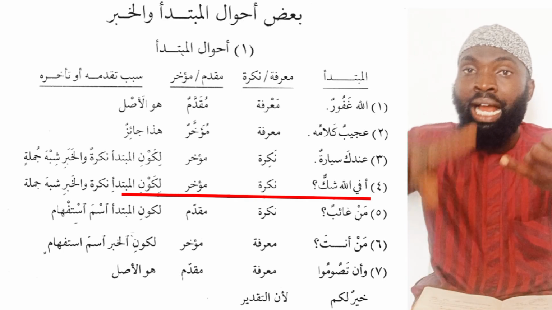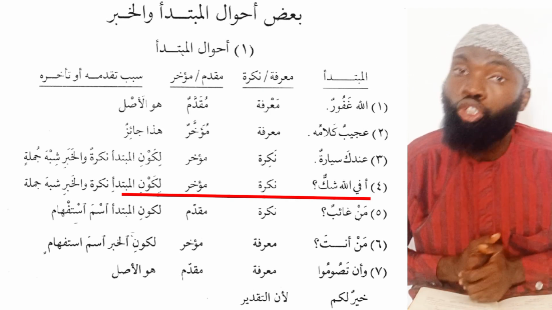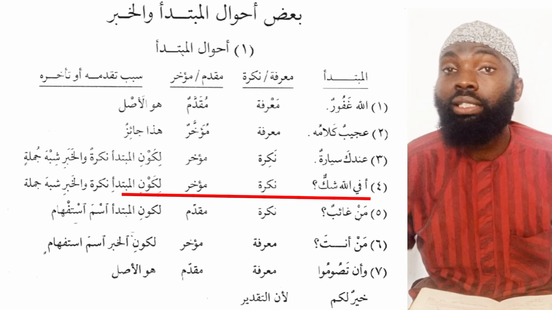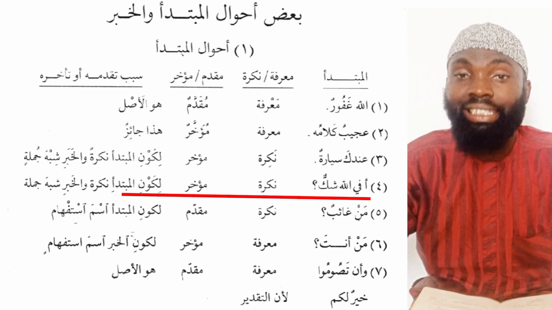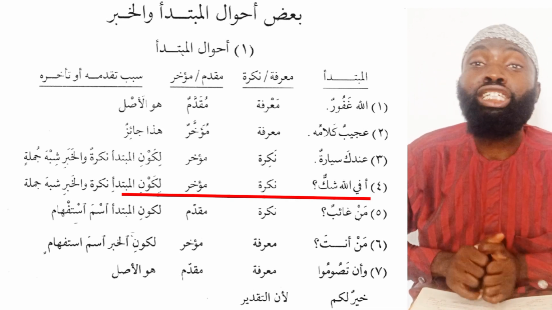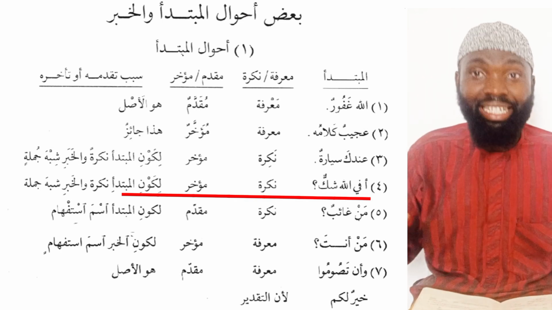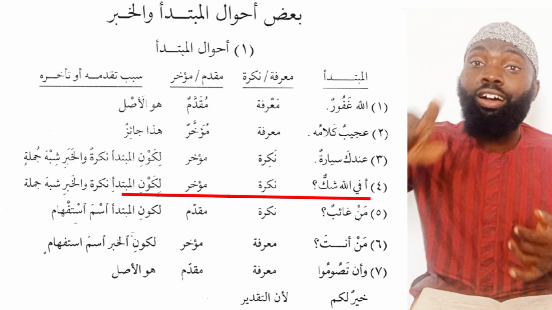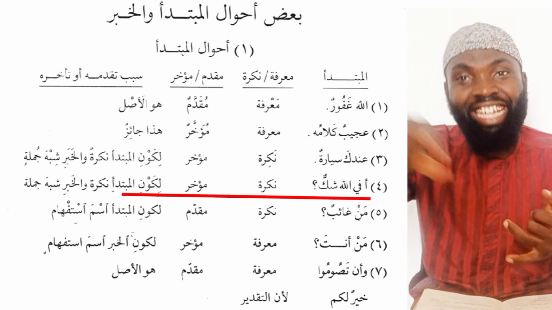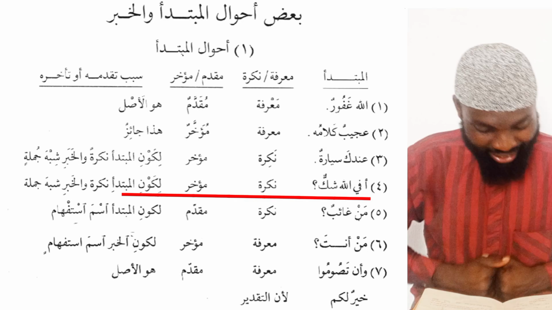Likawni al-mubtada nakiratun والخبر شبه الجملة. This is because the mubtada, which is shakun, is delayed, number one, and also it is indefinite, and also it is shibhul jumla, because the khabar is fi lahi, which is in Allah. That is a preposition plus the noun coming after it.